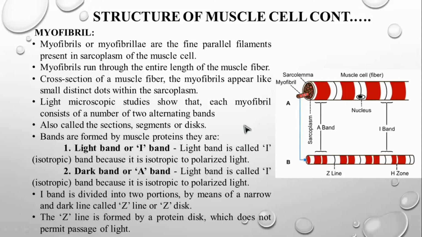The bands are formed by muscle proteins. They are the light band and the dark band. The light band is also called the I band. Why is it named the I band? Because it is isotropic in nature. That's isotropic, which starts with the letter I, so it is named the I band.